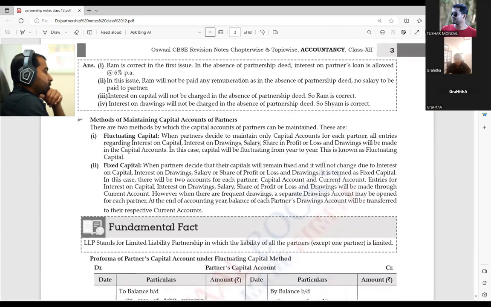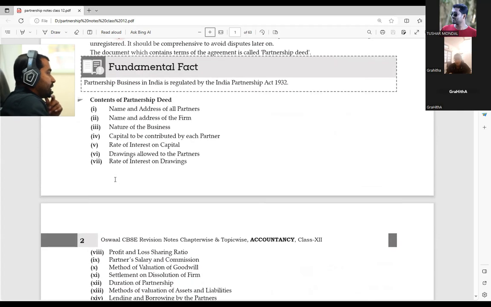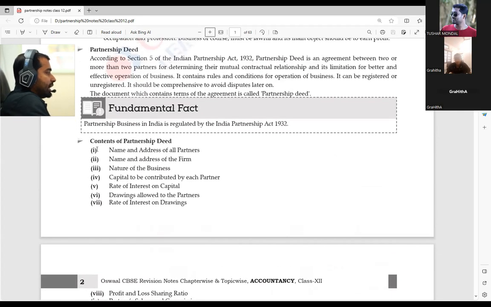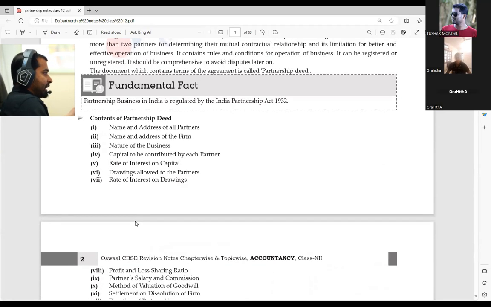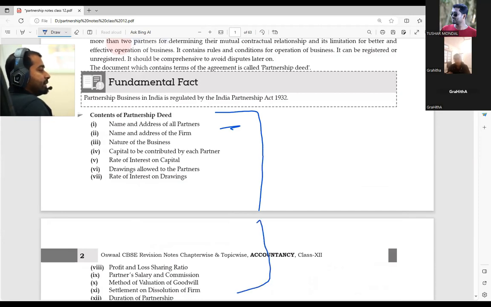But before going to that, we will go through some other things that are not given here, that I'm going to tell you. What I told you here is that the partnership deed is not compulsory. Correct or not? We have seen that the partnership deed is not compulsory. Just think now, concentrate on what I'm saying: if the partnership deed is not compulsory, that means all these ingredients are not required to be written.